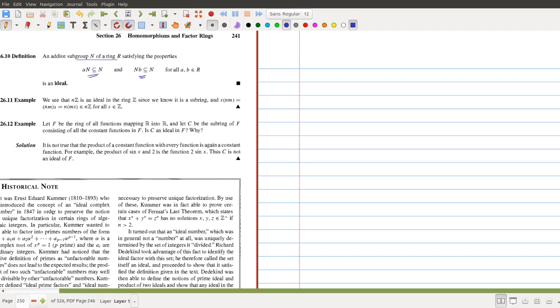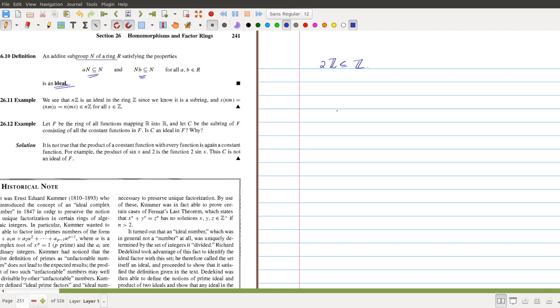So along with a subgroup, these two conditions make N a subring, and those types of subgroups are called ideals. This is the definition of an ideal. That means in order to define a factor ring, we need to start with an ideal of a ring. For example, 2Z is an ideal of Z.